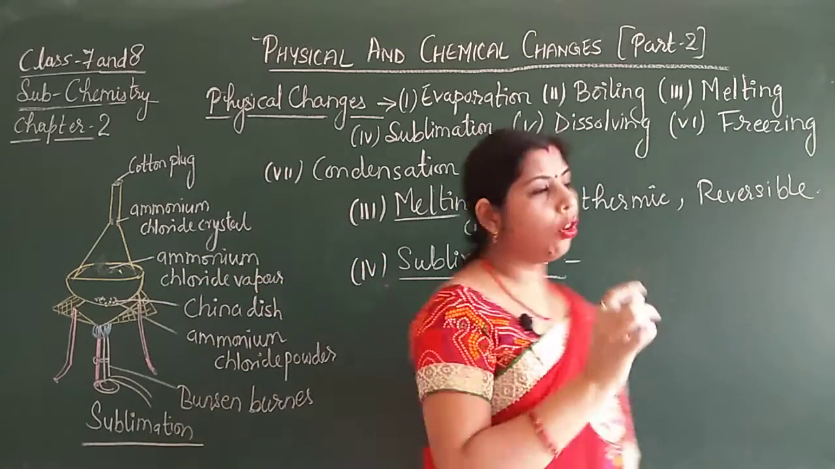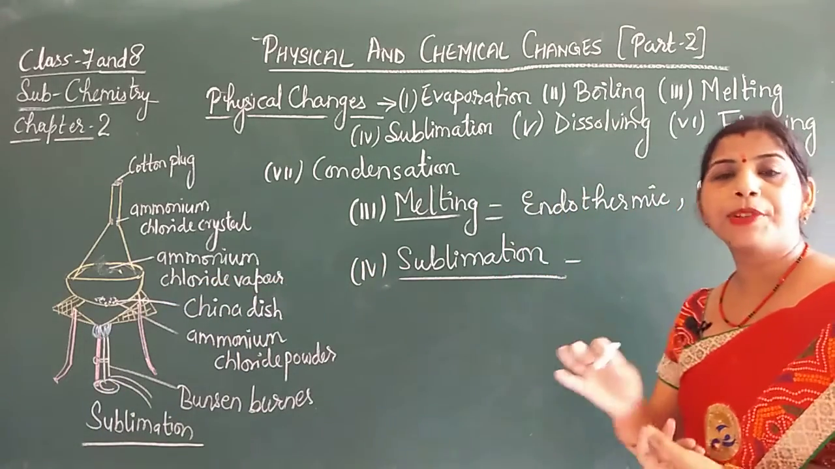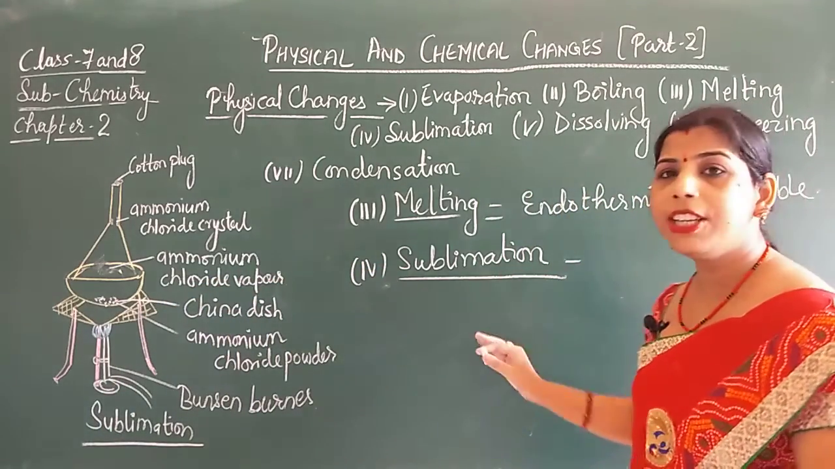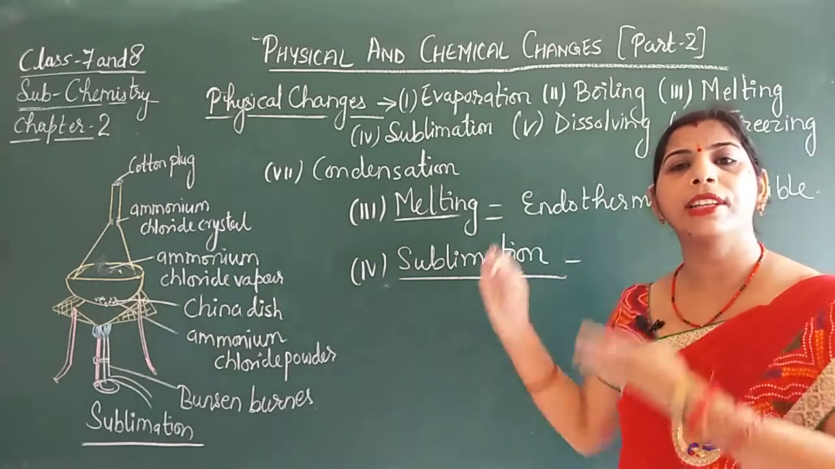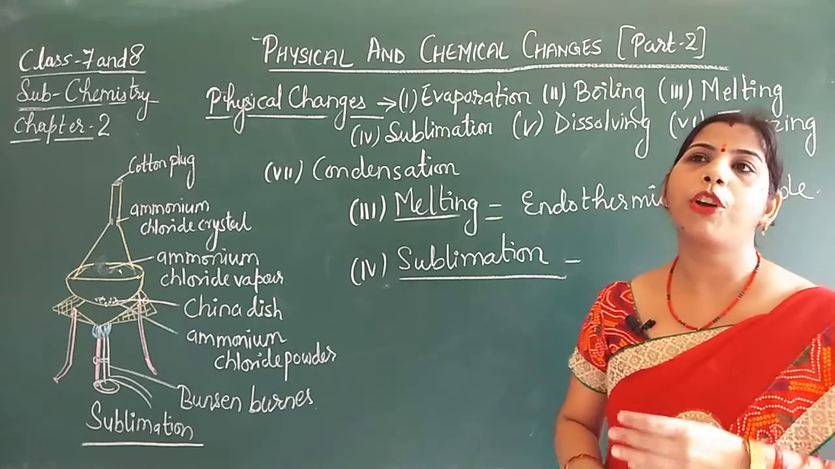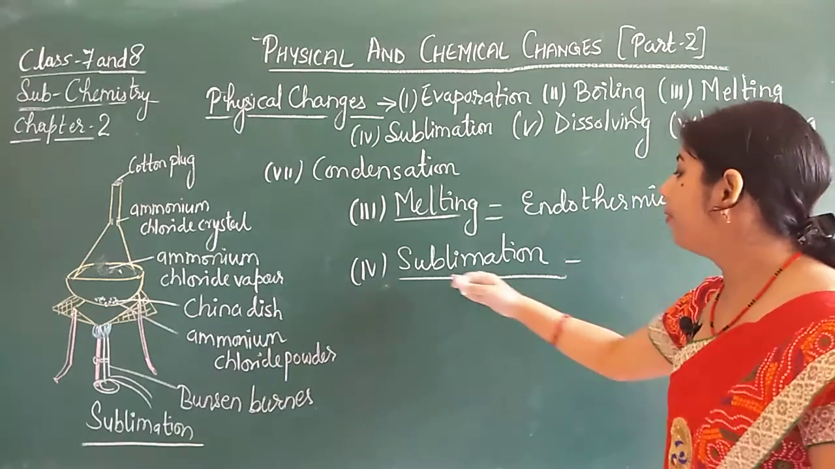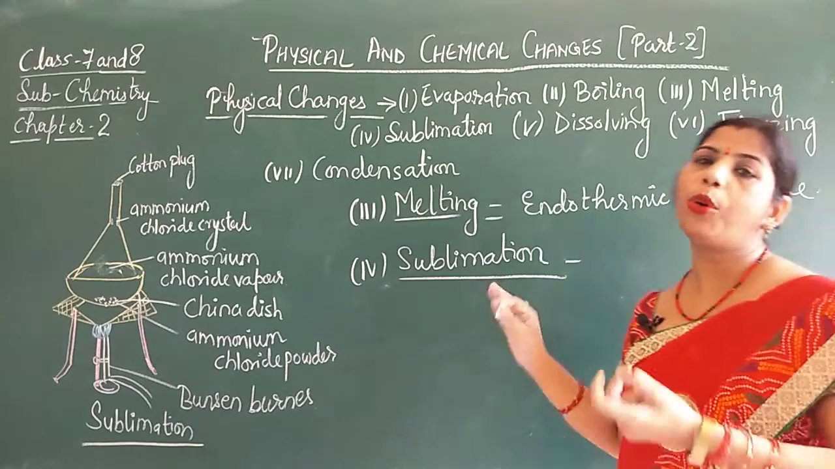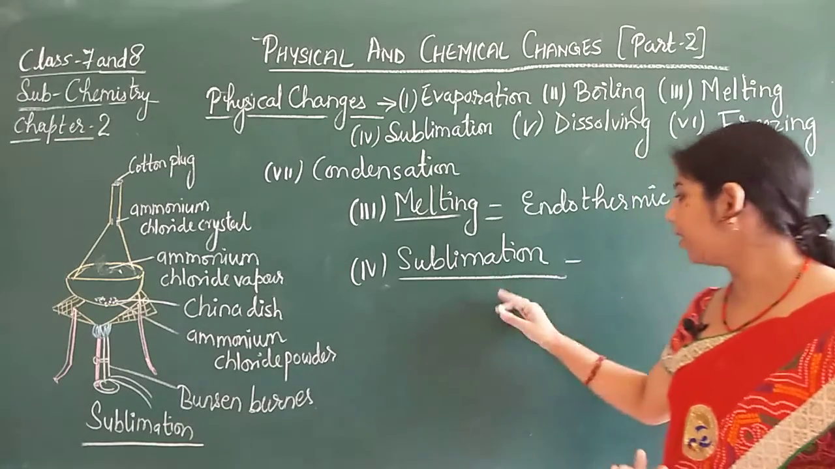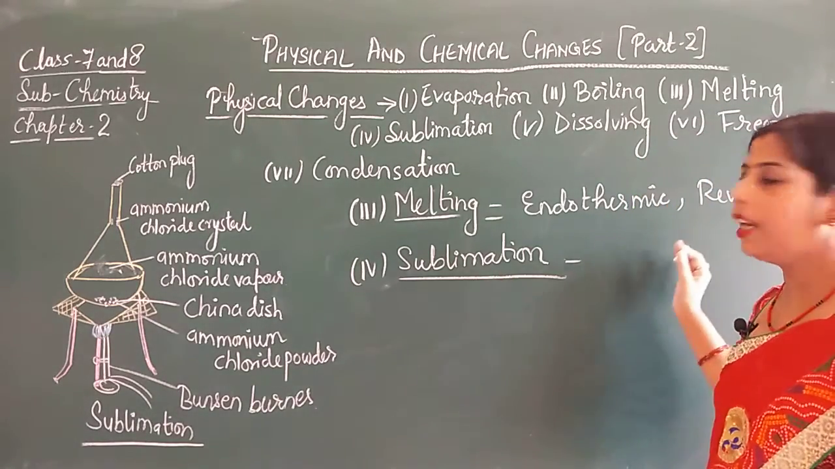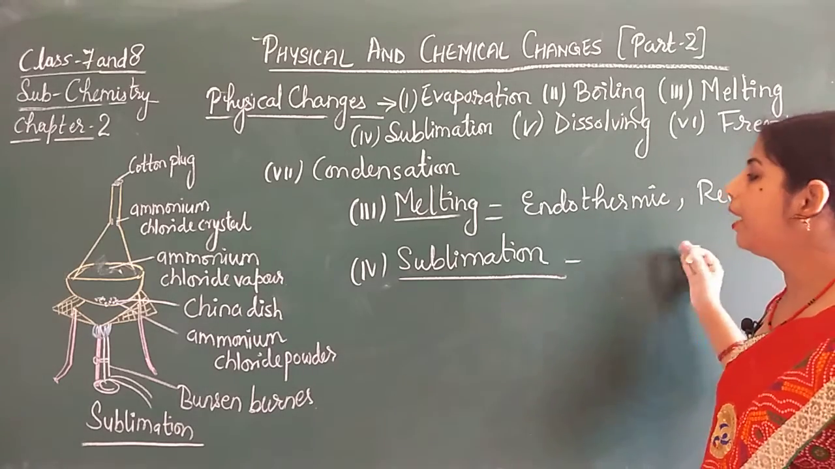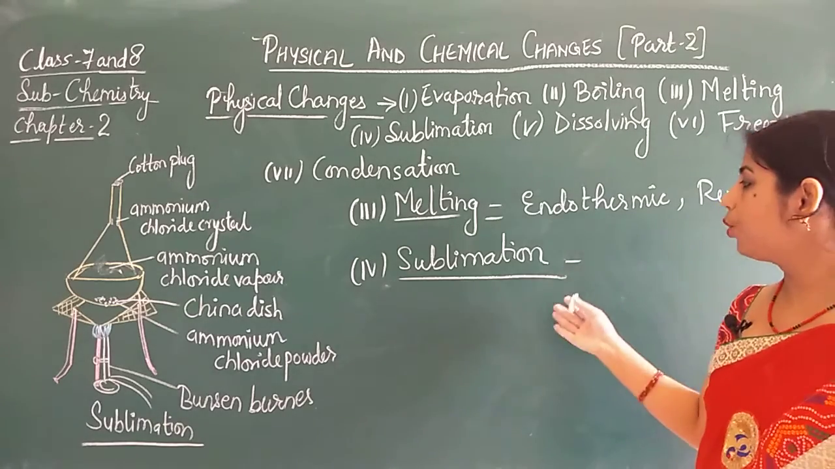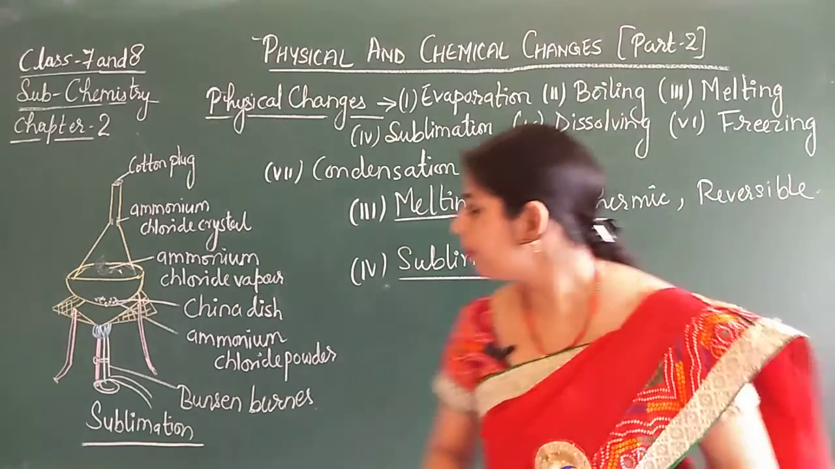Next one is sublimation. In sublimation, the substance changes directly from solid to its gaseous form without forming the liquid state. That means when sublimation occurs, no liquid state is formed. Directly the solid forms the gaseous state, and the substances which show it are known as sublime substances.